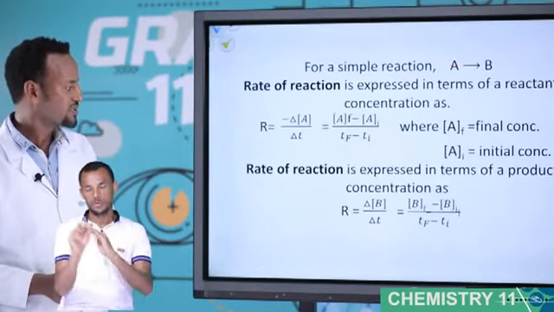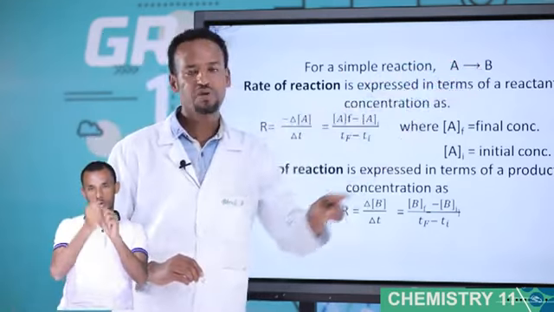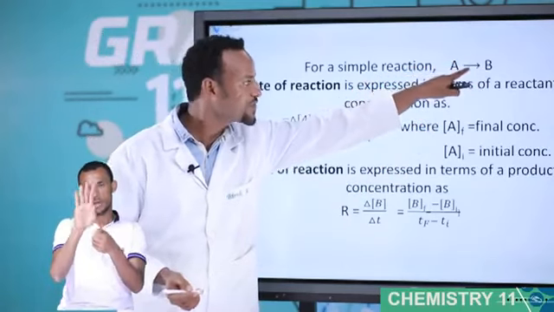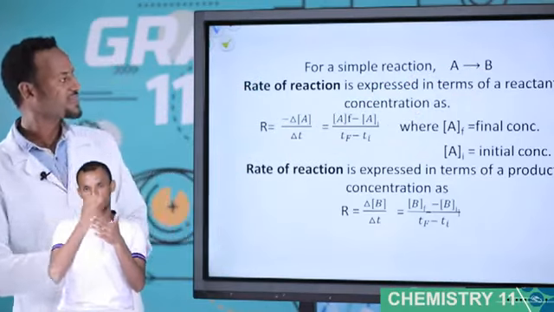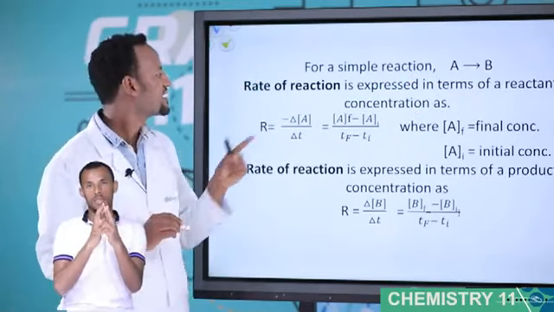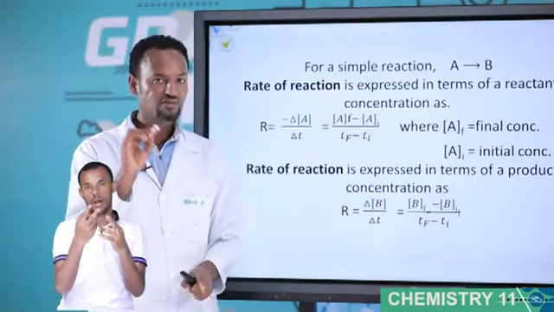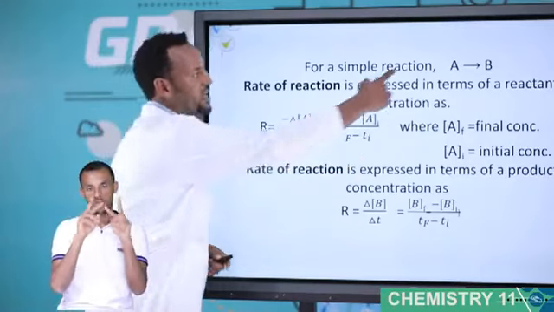For a simple reaction, A converted into B. Assume A is the reactant and B is the product. The rate of reaction is expressed in terms of reactant concentration. What is the reactant in this case? The reactant is A.